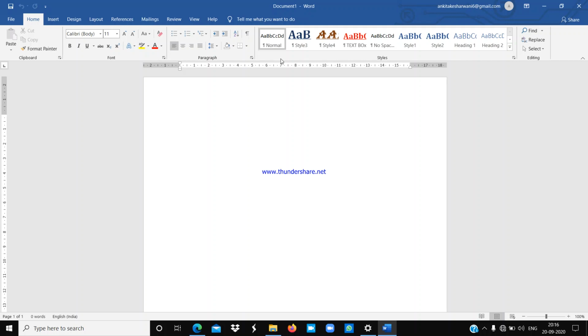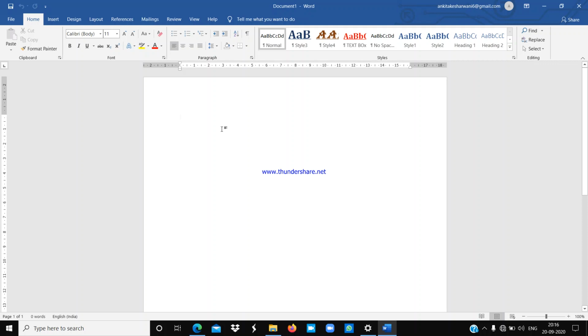Okay, the small blinking vertical line that you notice on the screen is known as the insertion point or cursor. You can see here, this is a small vertical line which is blinking.